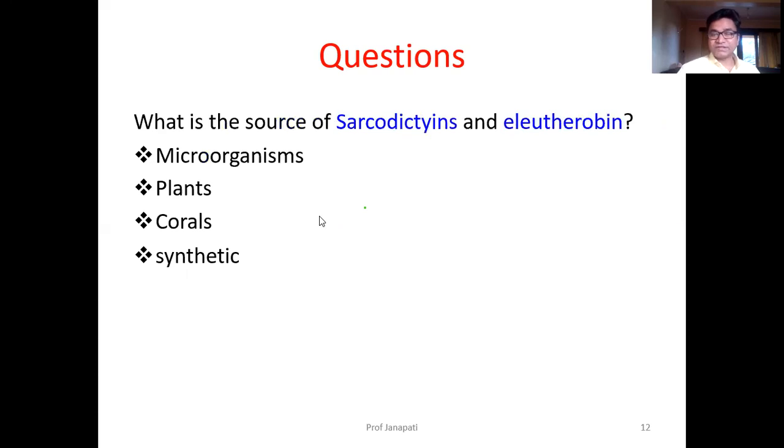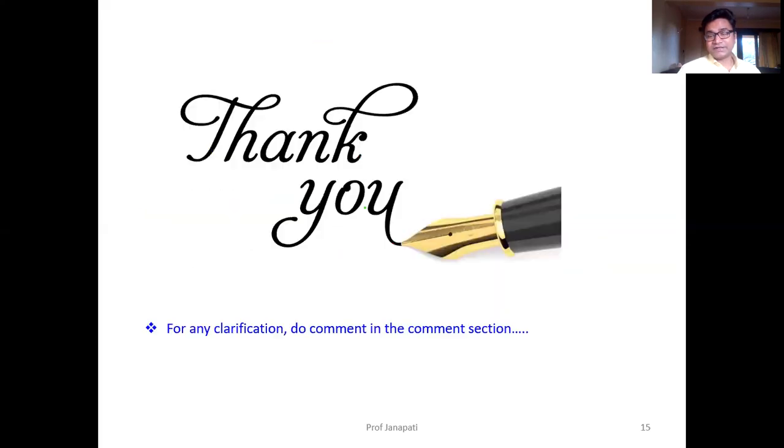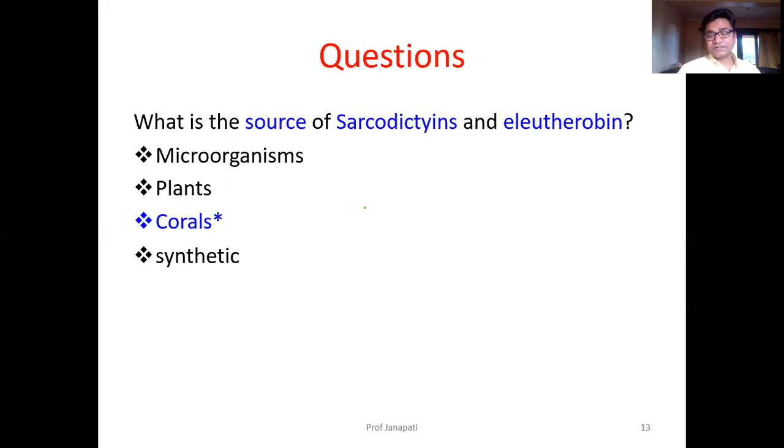Now, what is the source of sarcodictyins, eleutherobin, and related drugs? These two are not from microorganisms. Microorganisms give anthracyclines and phenoxazones. So what are these drugs? They are from corals. They are also not synthetic. They are from the corals.